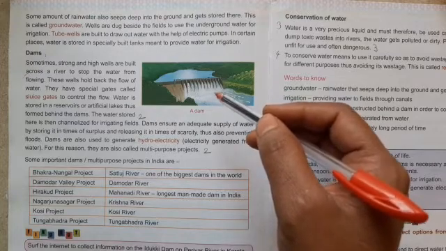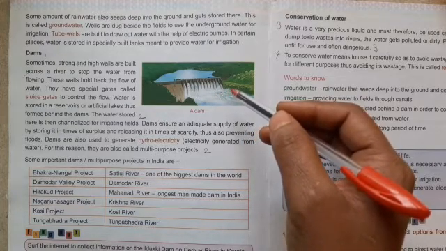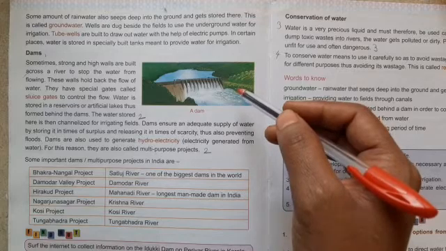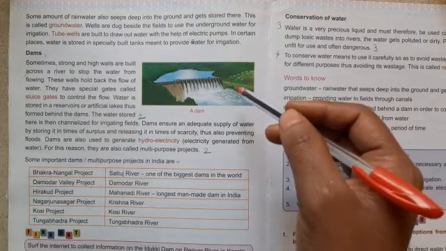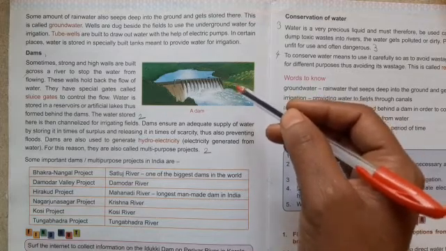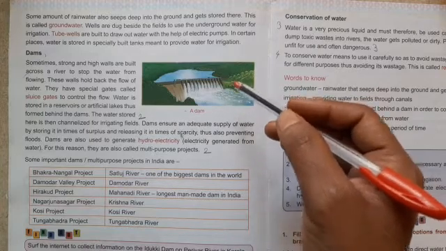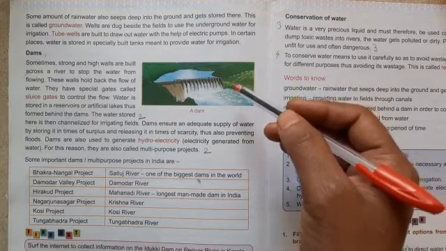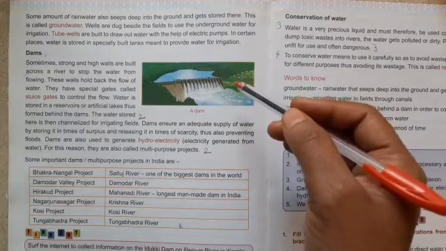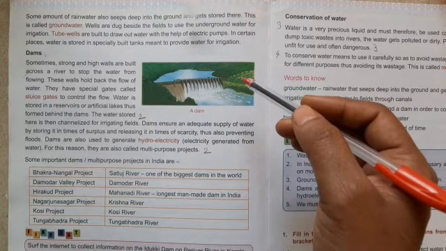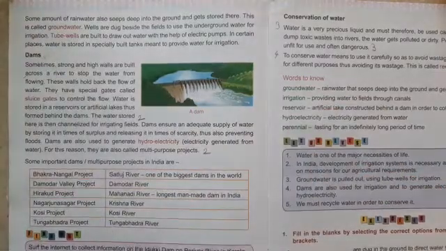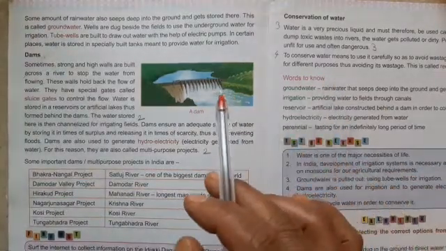Wells are dug beside the field to use the underground water for irrigation. Tube wells are built to draw out water with the help of electric pumps. In certain places, water is stored in specially built tanks meant to provide water for irrigation.